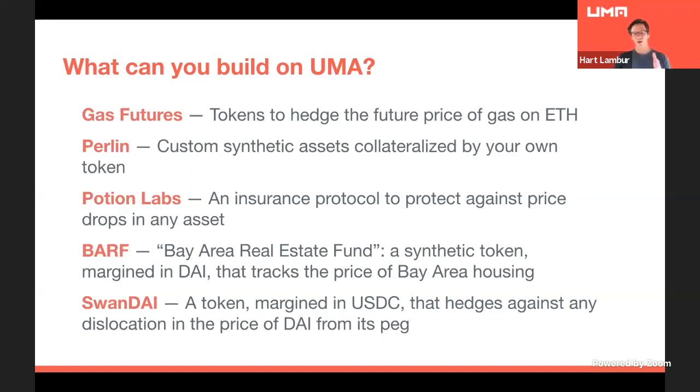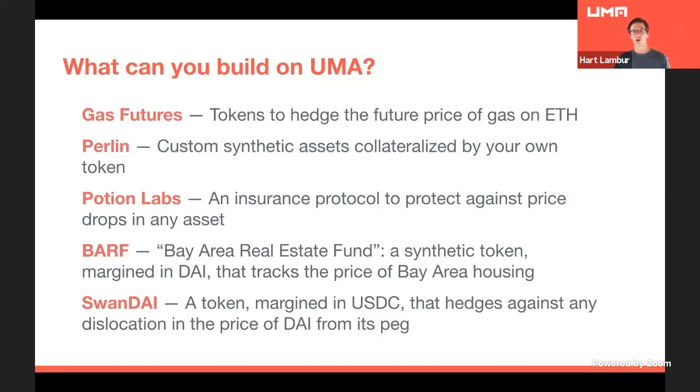Actually, I'll make another point here. Because we don't have an on-chain price feed, we can actually support long tail assets, things that we wouldn't want to push a price on-chain very often for. And here are some examples pulled from recent hackathons and current development ideas of what we can build. One thing that I'm super excited about is gas futures.